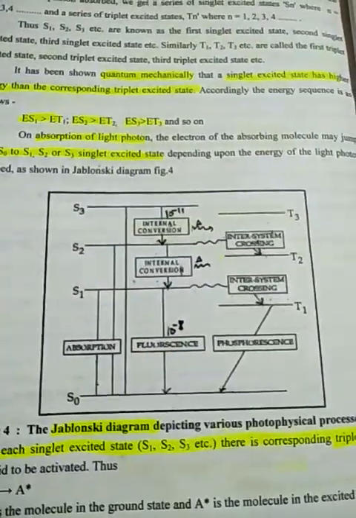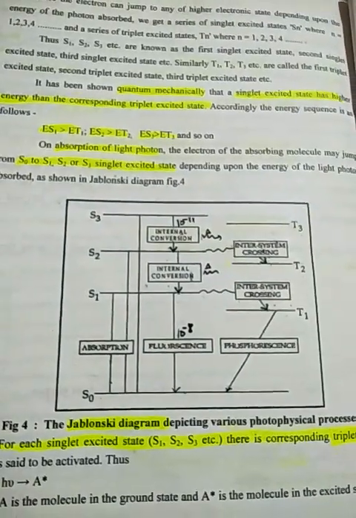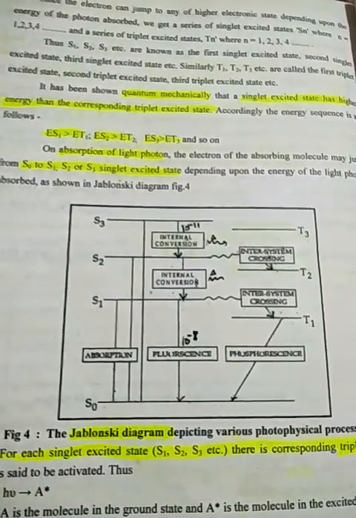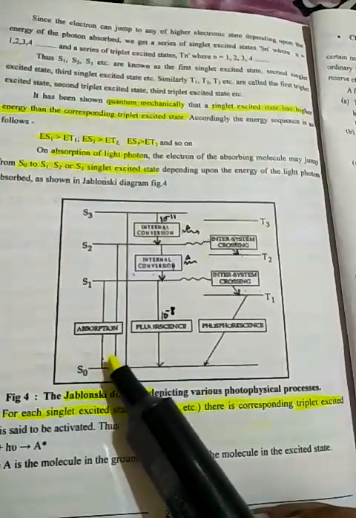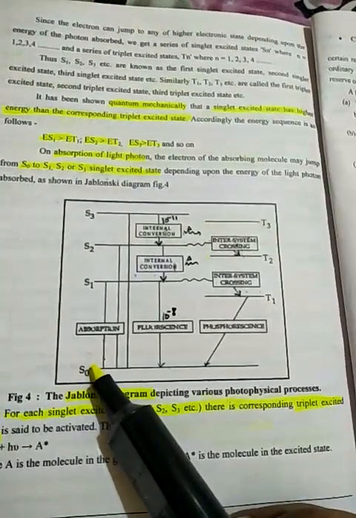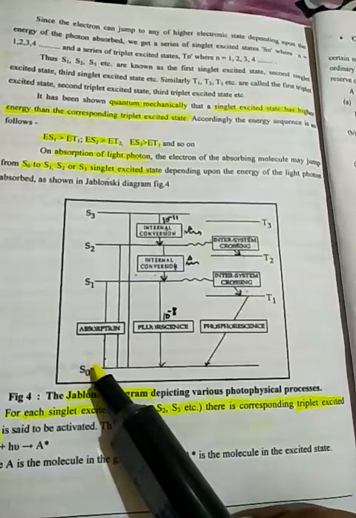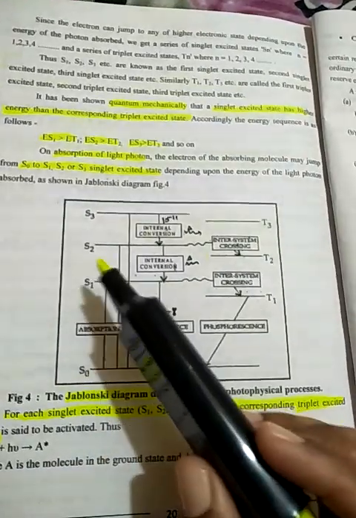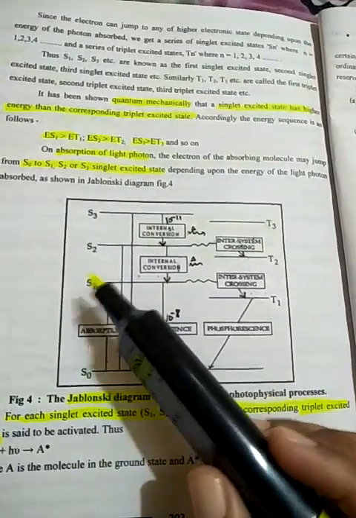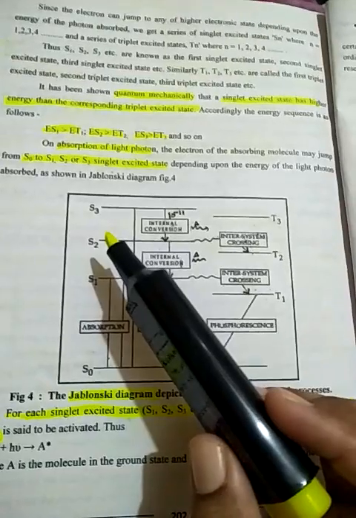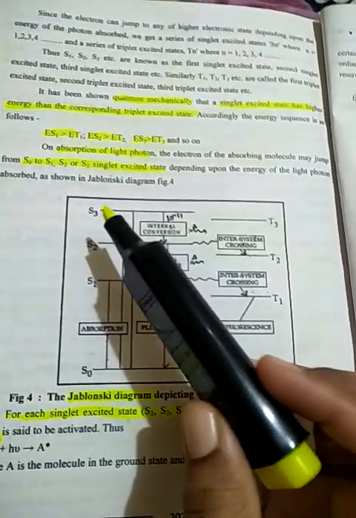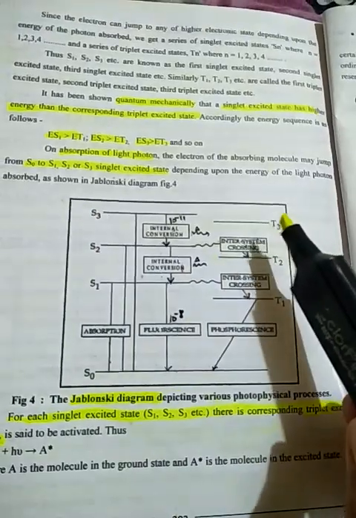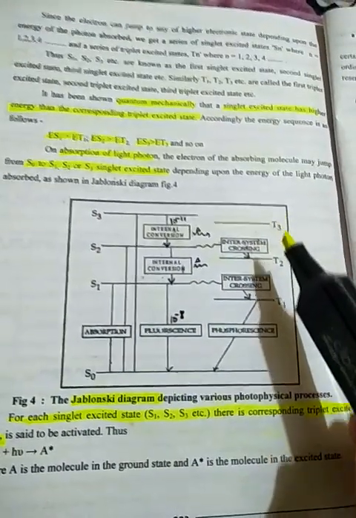What is this diagram? Here you can see some simple singlet state transitions. S0 is the ground singlet state level. S1 is the first singlet excited state, S2 is the second singlet excited state, and S3 is the third singlet excited state. Each singlet state is associated with its triplet excited state: T3, T2 and T1.